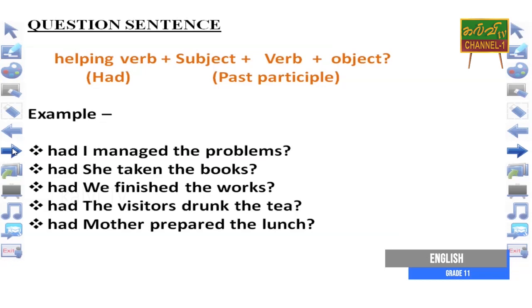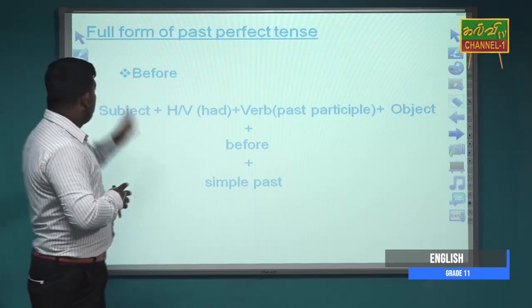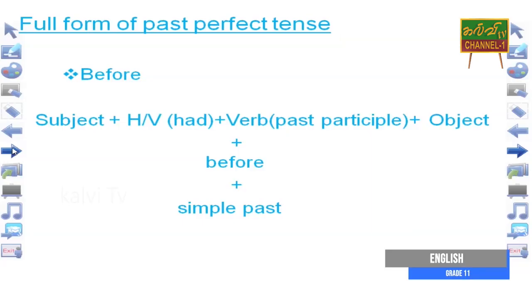And the sentence structure can be, had I managed the problems? Had she taken the books? Had we finished the works? Had the visitors drunk the tea? Had mother prepared the lunch? These are some examples for question sentences in past perfect. And when you look at the full form of the past perfect tense, the full form can be like subject plus helping verb had, the verb past participle and object.